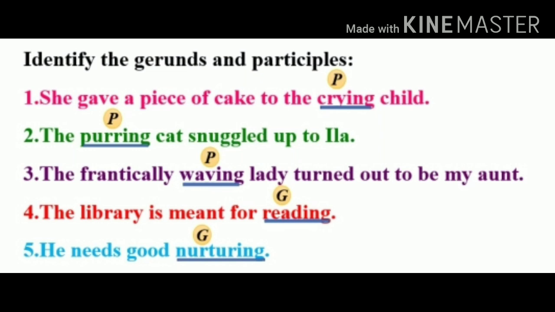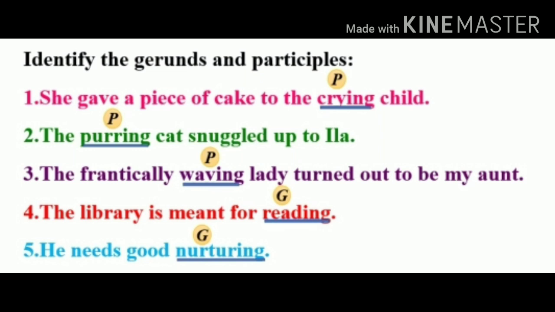So it is a gerund. How do I know this? By its function. By putting a question to the verb. What is the library meant for? The library is meant for reading. So as we have already discussed, the answer to what is a gerund.